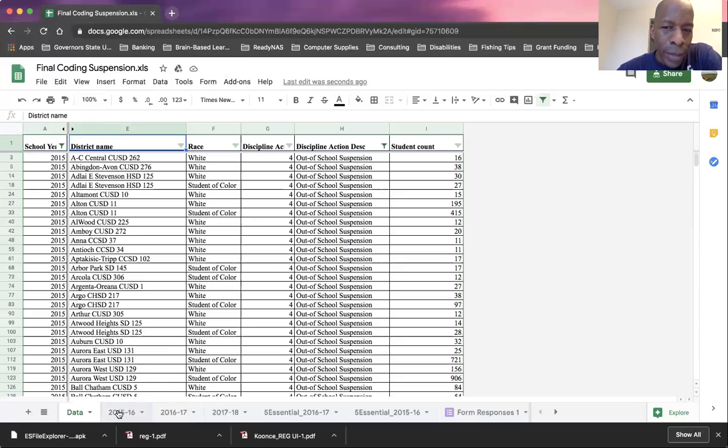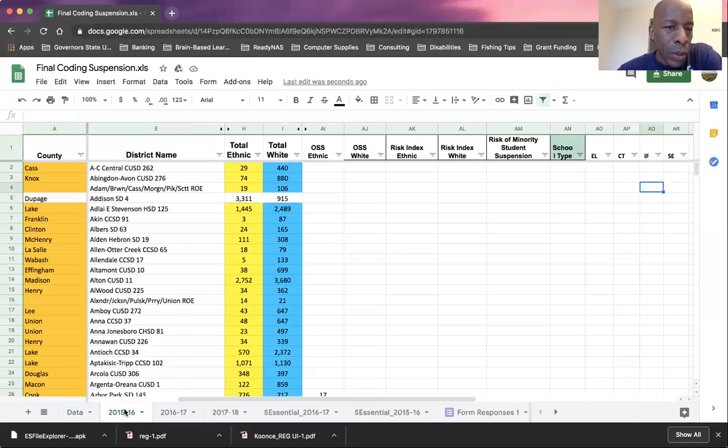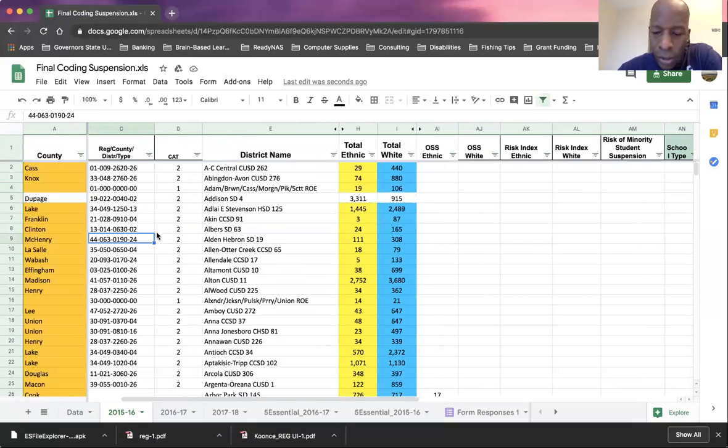So let's do a sample. So my primary concern, though, is the student count. That's the data I'm going to be coding for each year by district, by student ethnicity. So if we click on 2015-16, you'll also notice that this particular data set also has filters across each of the column headings. And there are some additional data here that you can see.